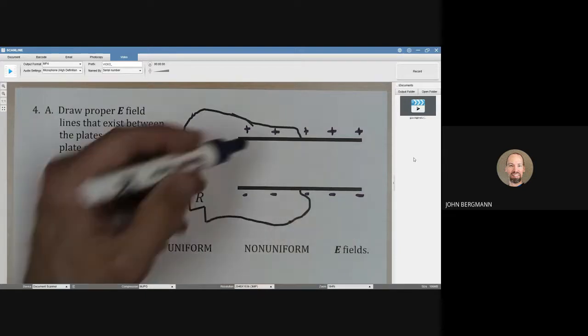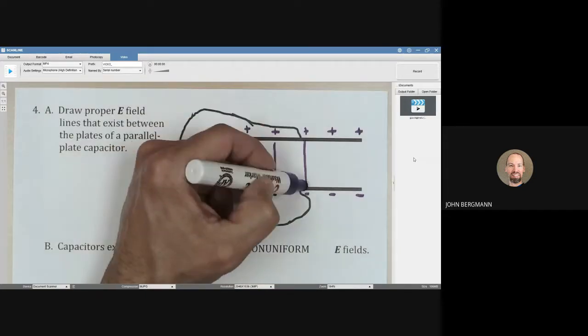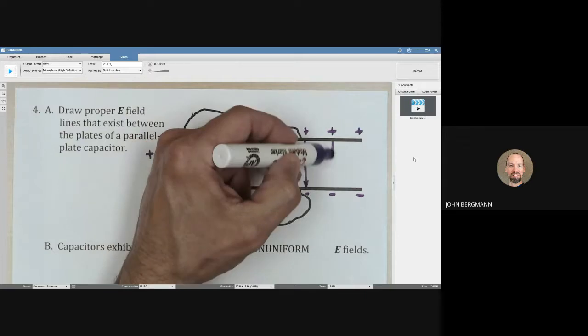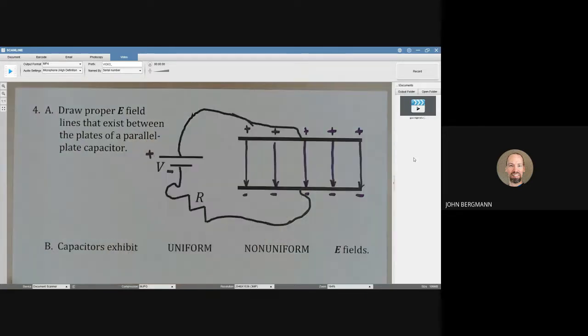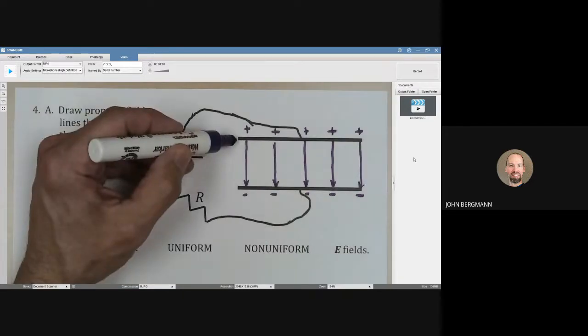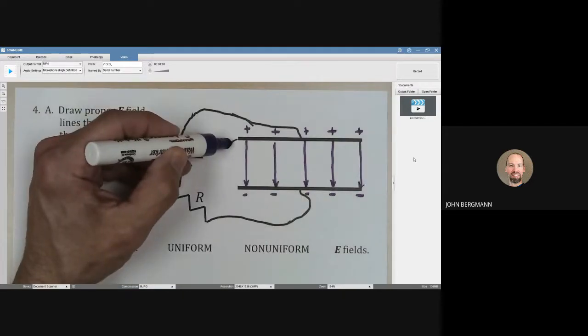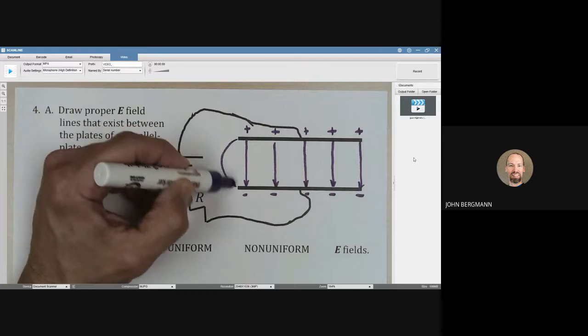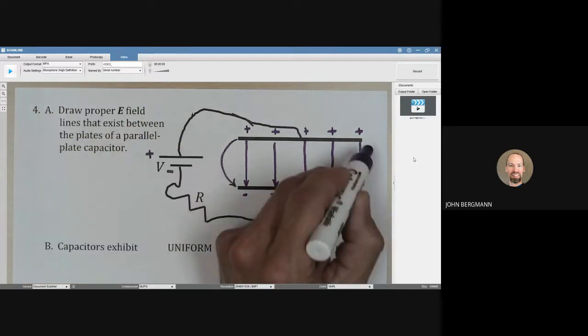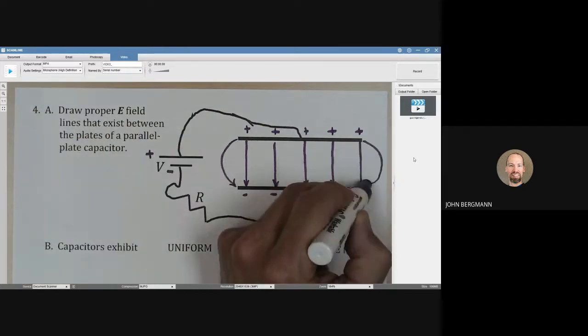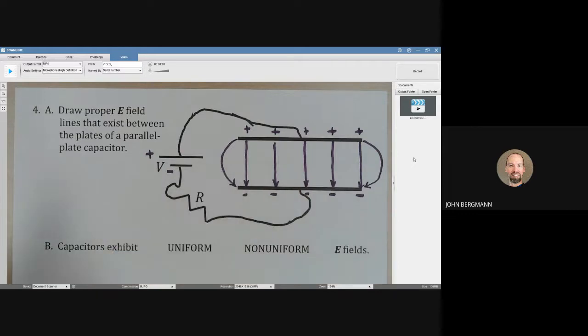The field lines go away from positive charges and towards negative charges. I'm trying to draw those evenly spaced. There is actually some what we call fringing that happens out here. I won't draw all of them in, I'll just draw a couple. There is a little bit of that going on at the edges, but in large measure, we're not worried about that.